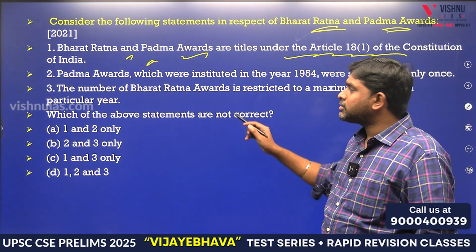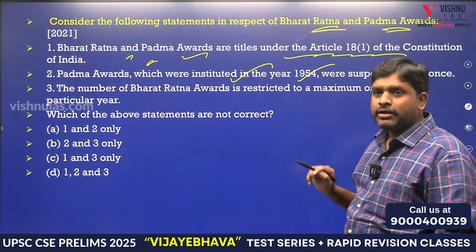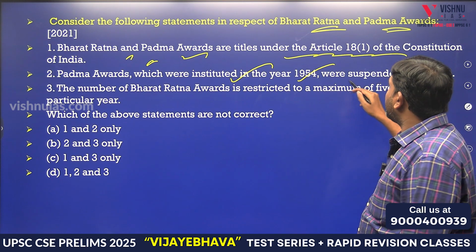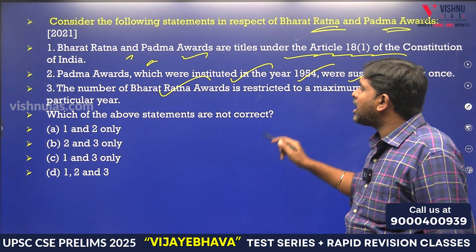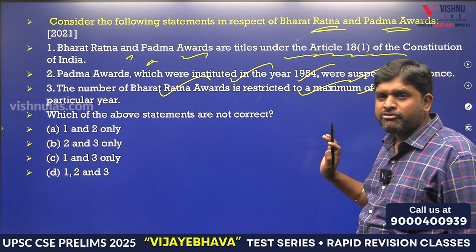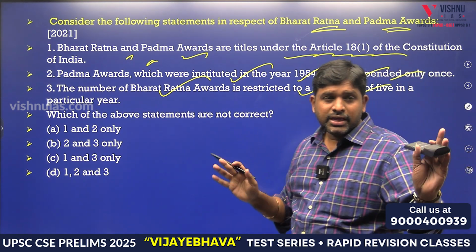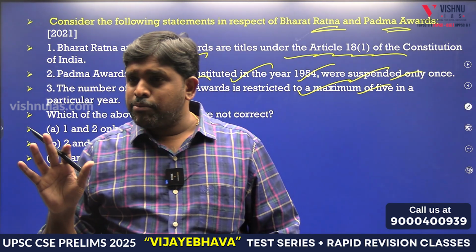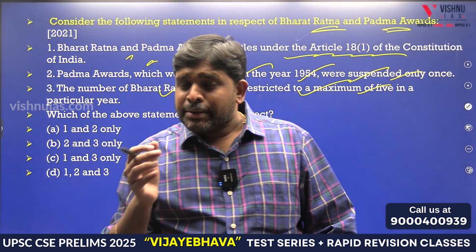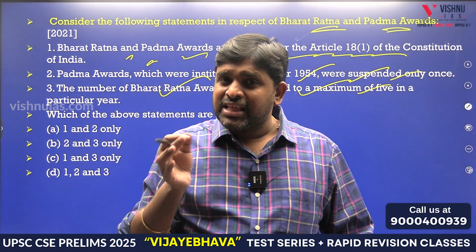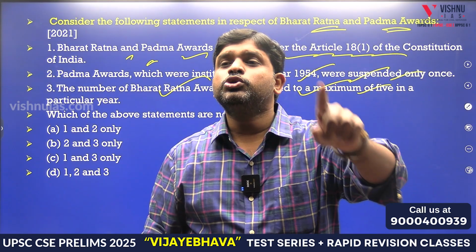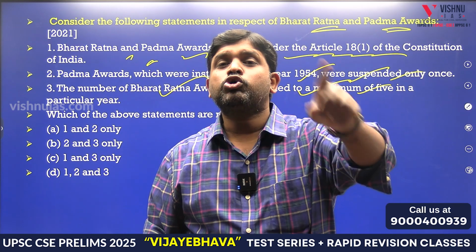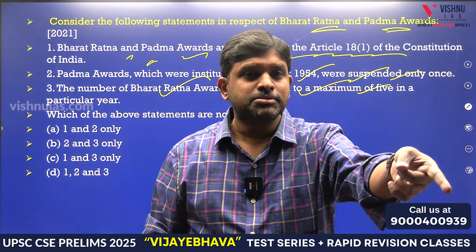Padma Awards, which were instituted in the year 1954, were suspended only once. The number of Bharat Ratna awards is restricted to a maximum of 5 in a particular year. See, here we are not going to study about Bharat Ratna, but here we are understanding why they asked in the year 2021. In 2021 there was an issue with respect to Padma Shri, hence the question was on Bharat Ratna as well as Padma Shri.